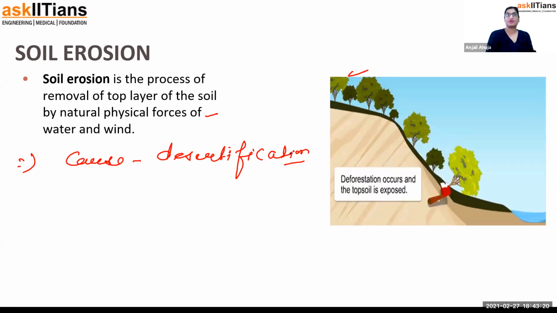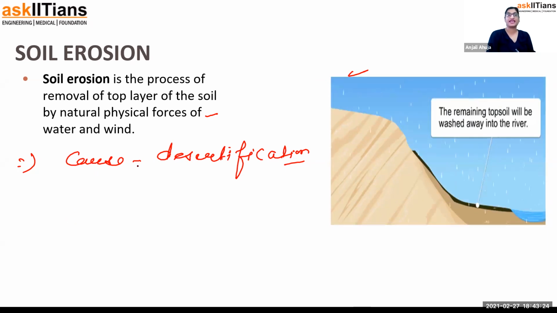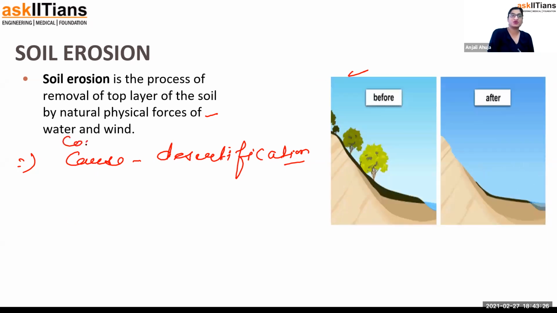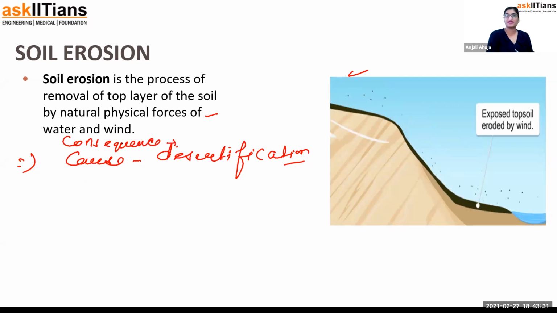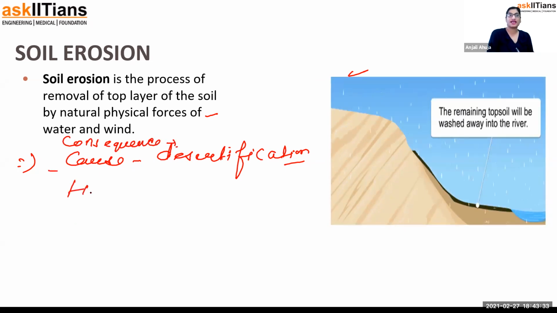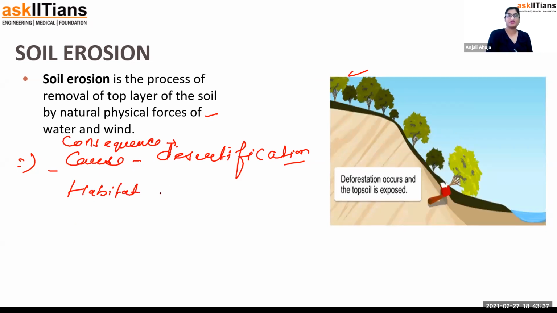If a question comes about soil erosion, first you will define it, then you will write the causes. Then you will write the consequences. It can cause desertification. It can cause habitat loss of many of the jungle forest animals.